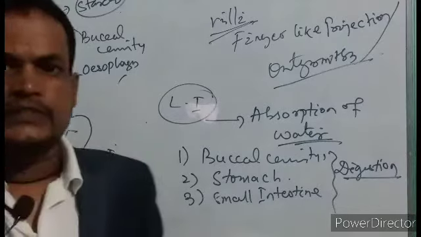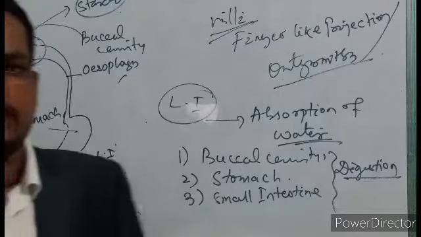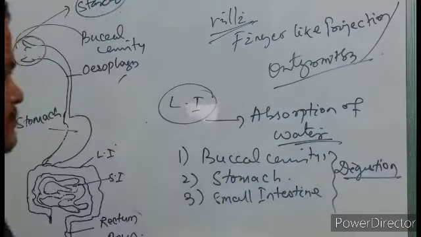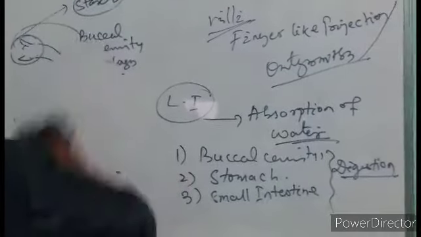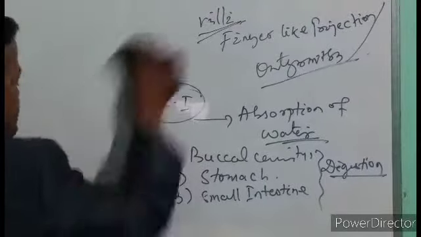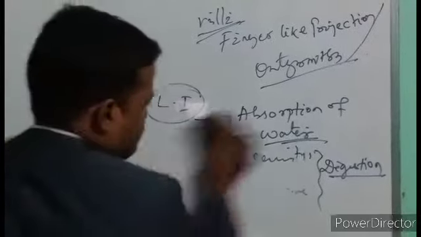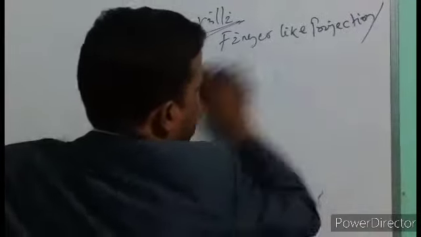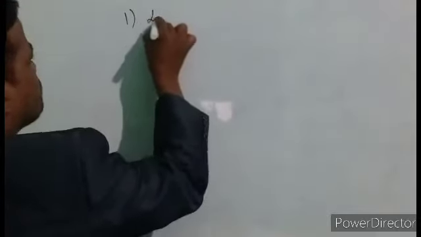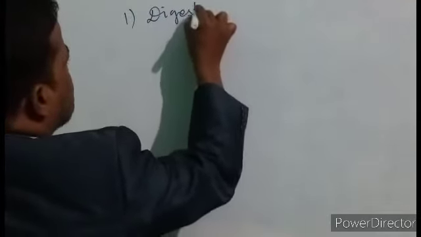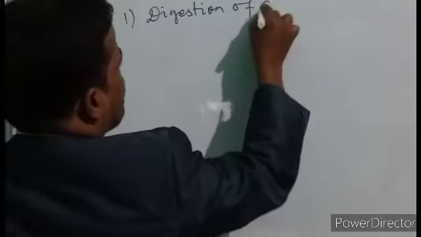Now let us see how the digestion is taking place, in which part, and what type of digestion takes place. First, let us see digestion of carbohydrate.